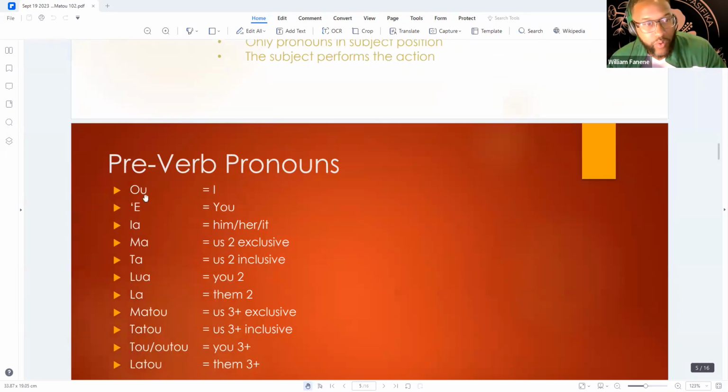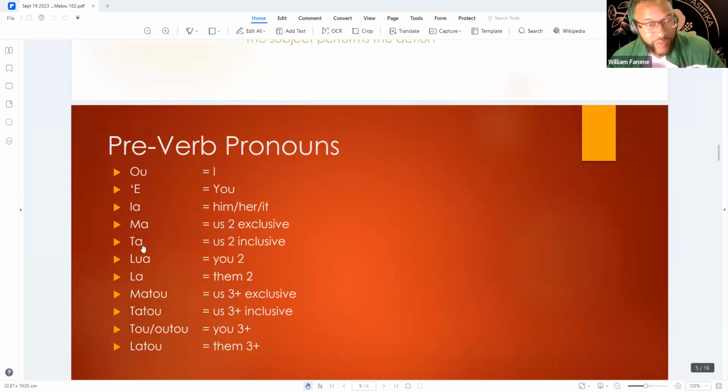We would say o, that means I, e means you, ia means him, her, or it. Ma, like when somebody said, let's go, us two, we're gonna go, not them. If we say ta, or tā, like us two, we're going, there's nobody else in the conversation, so everybody is included. So ua, lua, or lua, that means you two.